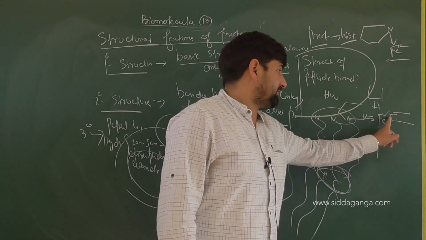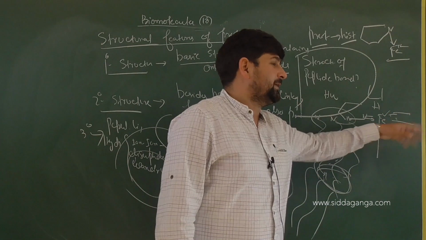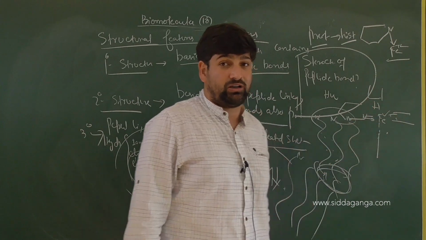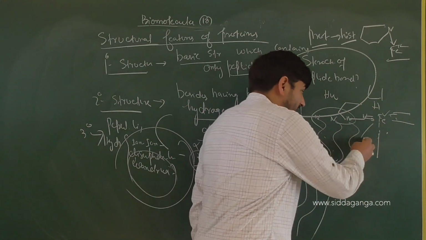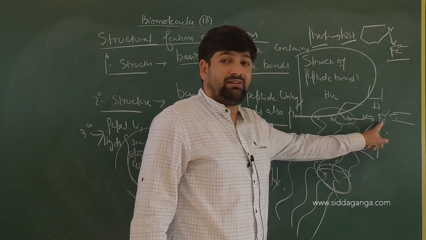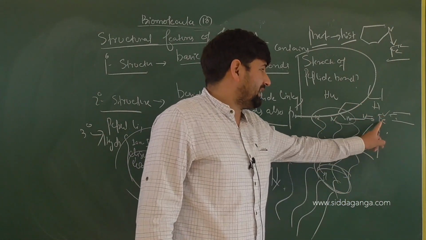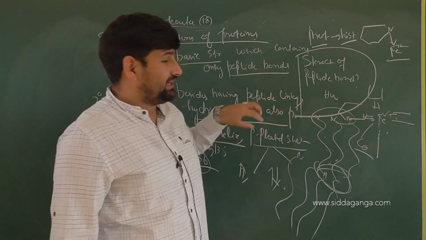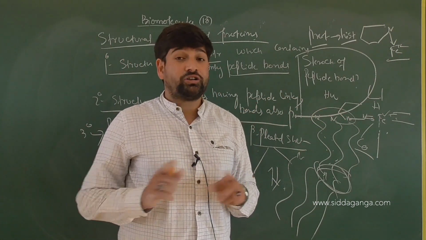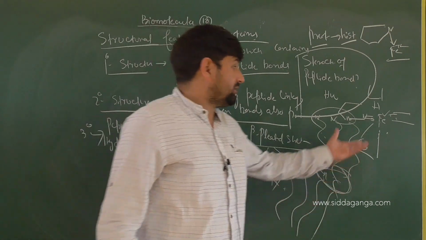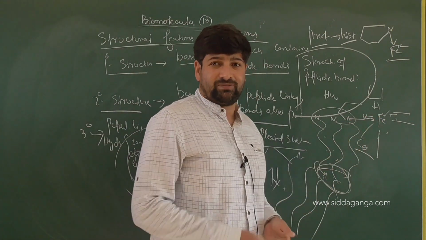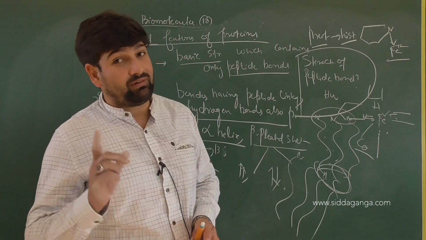In which state? Ferrous. So Fe plus 2. Then loading of oxygen can also occur, and oxygen will be able to interact with iron by that coordinate bond only. So now here the stereochemistry is different. We know now, oxygen is a weak ligand, right? So interaction with the iron will be weaker, understand it. Because interaction with the iron is weaker, when this hemoglobin reaches a region which is deficient in oxygen, due to the oxygen pressure difference present at the two ends, this hemoglobin at the tissue level can easily release what? Oxygen.